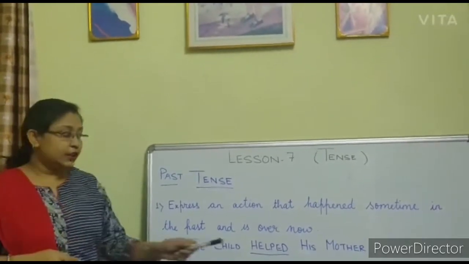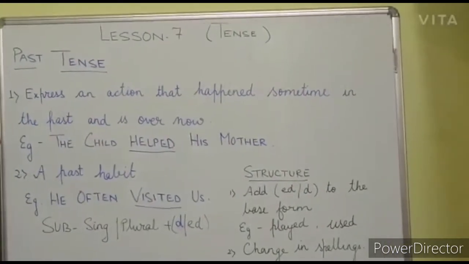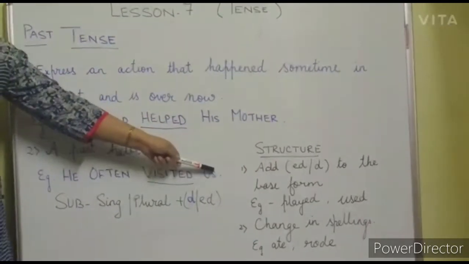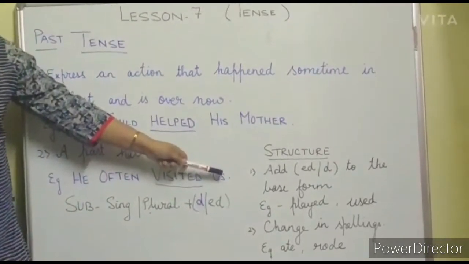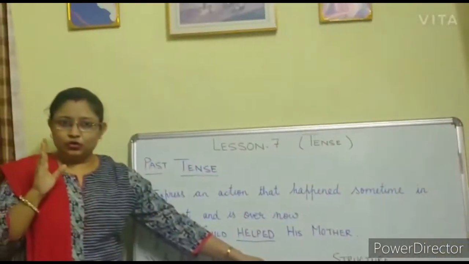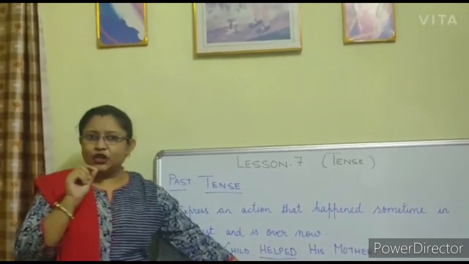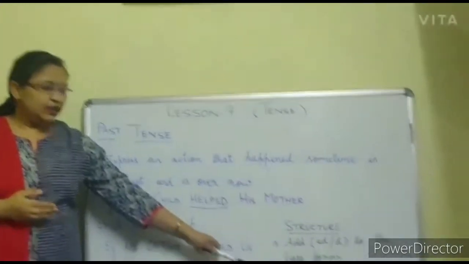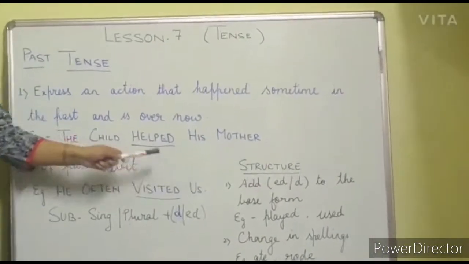Now students, have a look at the structure. How to change a base form of the verb into the past tense. Either we will add ed or d to the base form, like play, we have added ed and made it played, and with use we have just added d and made it used. So these 2 are the past form. But there is another way. We make a slight change in the spelling and then make the base form into past, like eat, ate, and write, wrote.